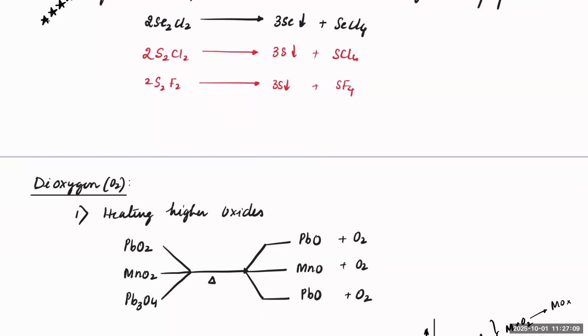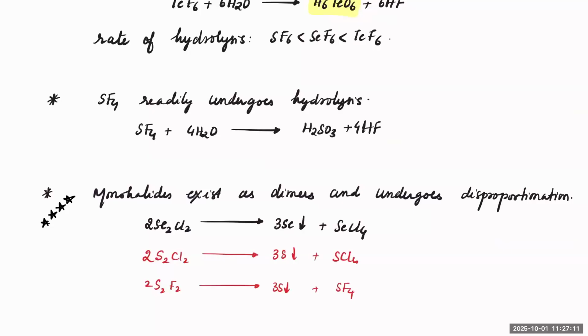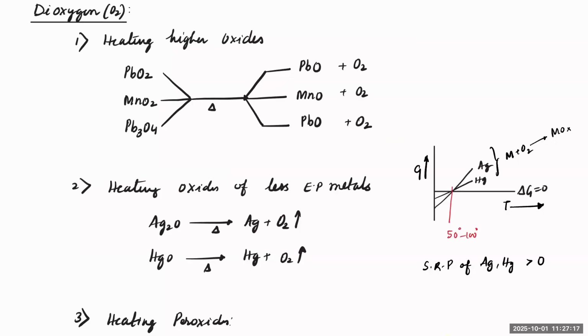Now, these are all the general properties, whatever we have discussed. Coming specifically to the dihydrogen compound, you can see heating higher oxides. That means if you have PbO2 or MnO2 or Pb3O4, these are relatively higher oxides. In fact, their lower oxides are more stable. Therefore, on heating, they convert into lower oxides and O2 gas is released.